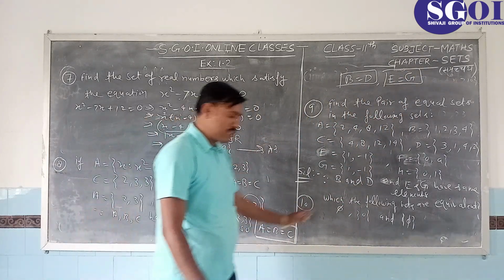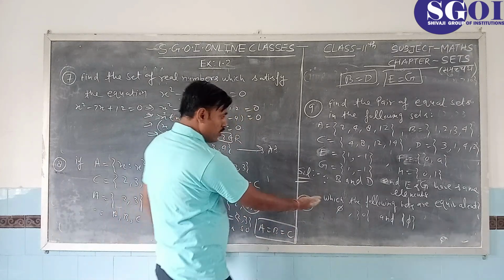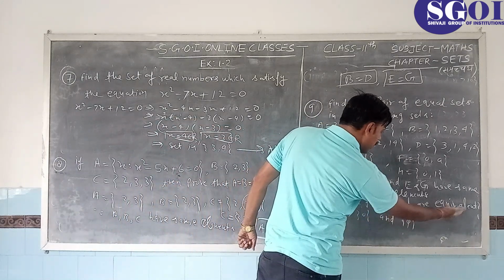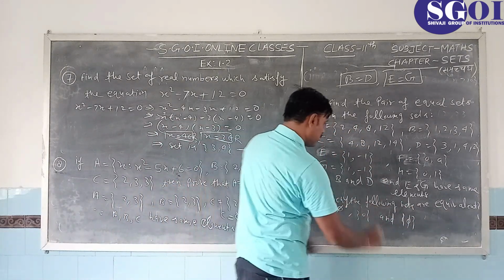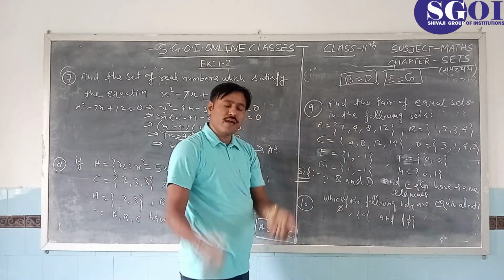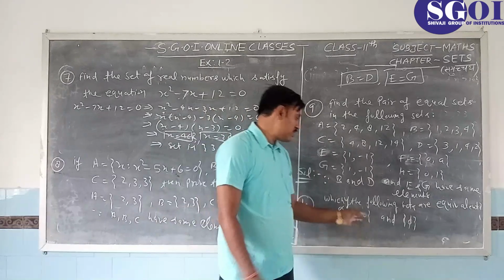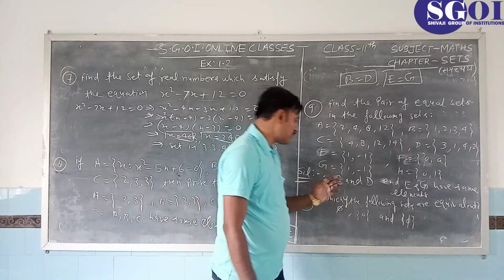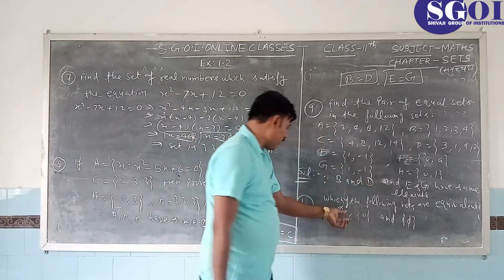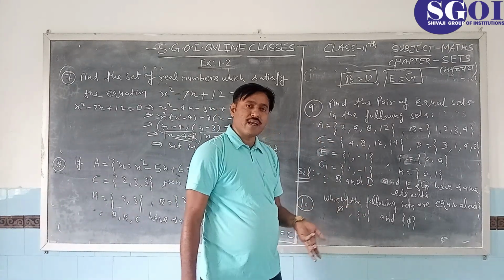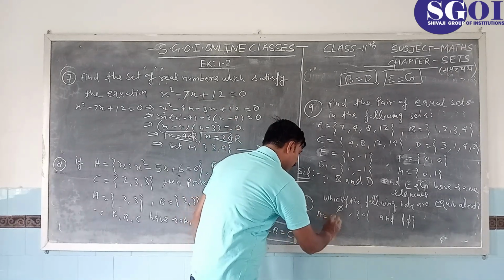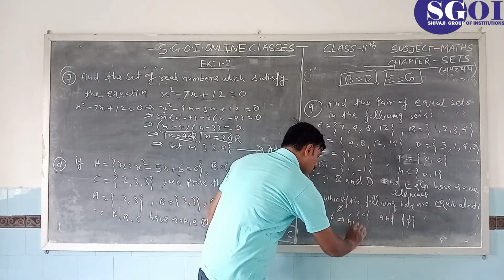Now students, problem number 10. Which of the following sets are equivalent? What are equivalent sets? Equivalent sets are those sets in which the cardinal numbers of the sets are equal. Now, the empty set will have cardinal number 0. Let A equal the empty set, so n(A) is equal to 0.